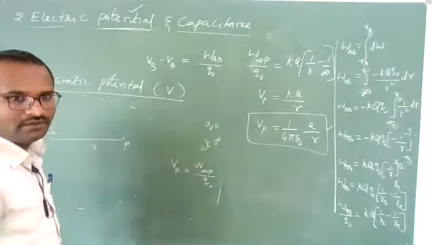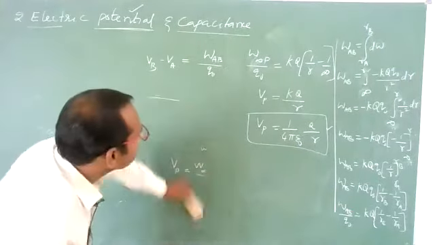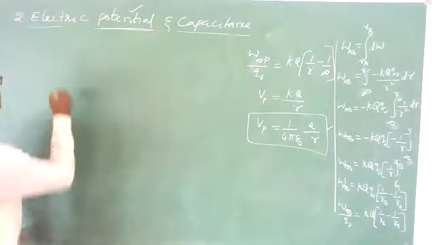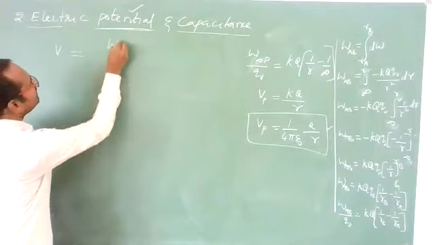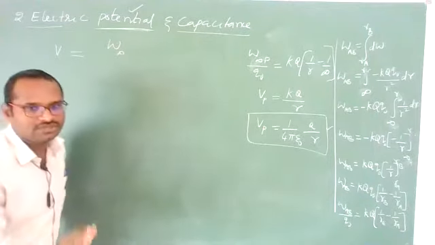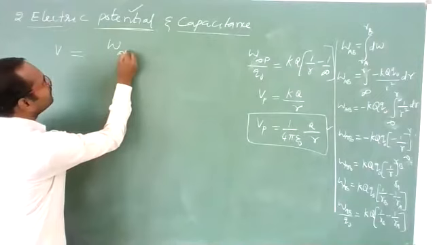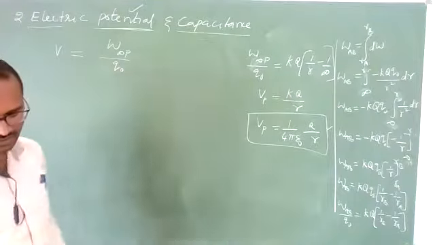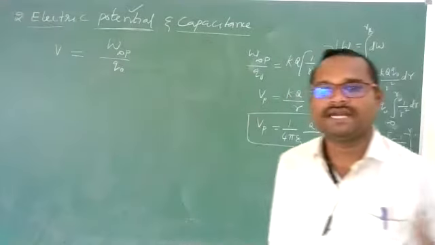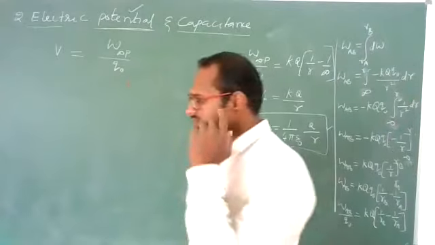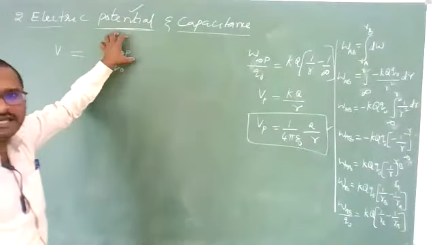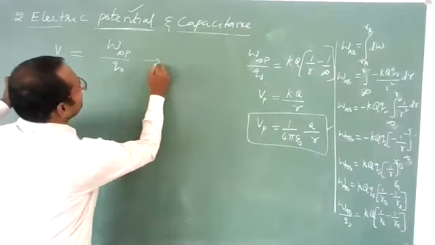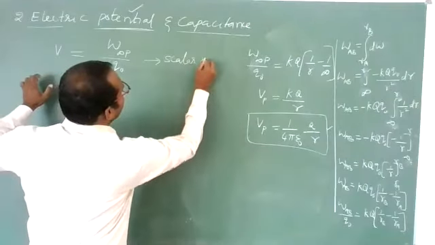Clear? Students, see, electrostatic potential is defined as the amount of work done in moving a positive test charge from infinity to a particular point against this electrostatic field. Now, is it a scalar quantity or a vector quantity? See, students, work done is a scalar quantity, as you know, and charge is also a scalar quantity. So this is a scalar quantity. Very, very important point.